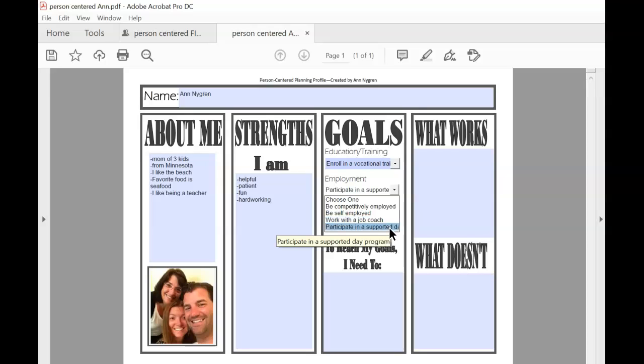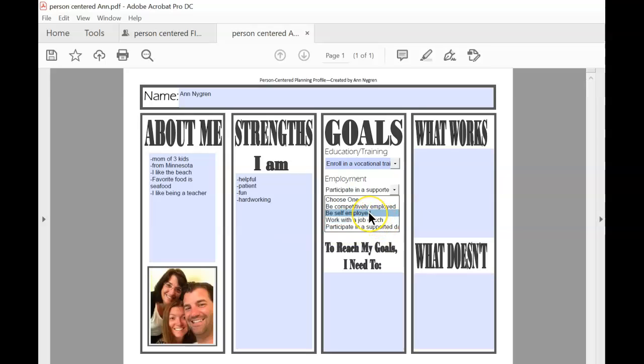Or participate in a supported day program. So this could be a program through Regional Center where you are going almost like to a classroom workshop setting, learning about having a job and working with those classmates and coaches.